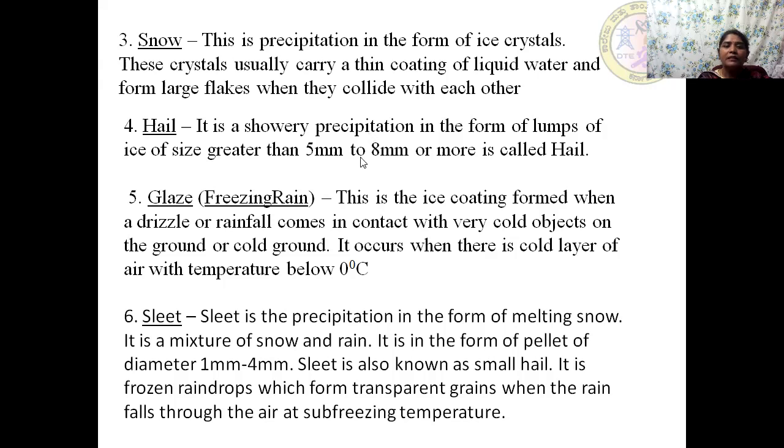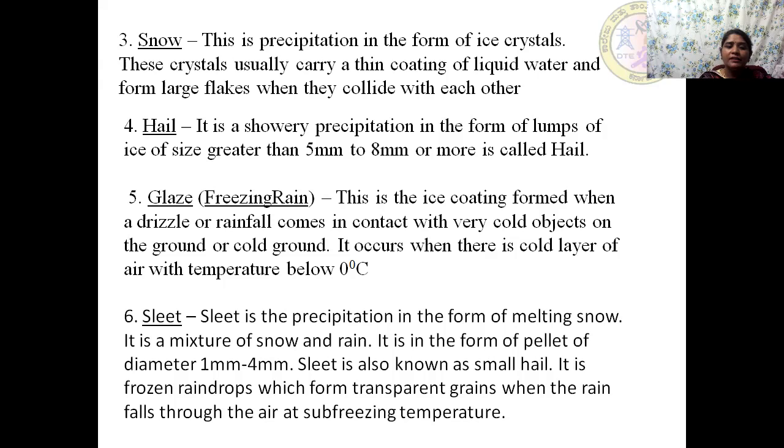The next form of precipitation is hail. So we all are aware of this hailstone. When we say there was a hailstone shower last night, it means we had lumps of ice or ice crystals. So this is a showery precipitation in the form of lumps of ice of size greater than 5 mm or even greater than 8 mm. It is called a hail or hailstone shower.